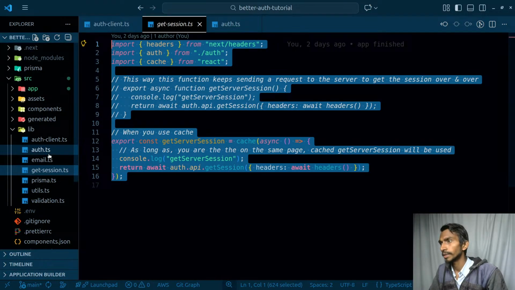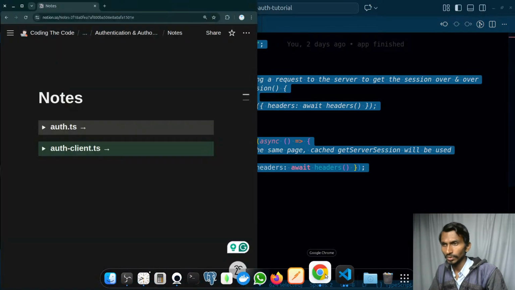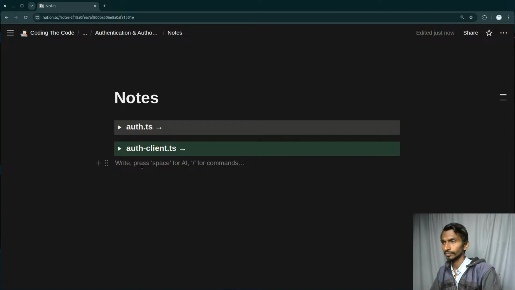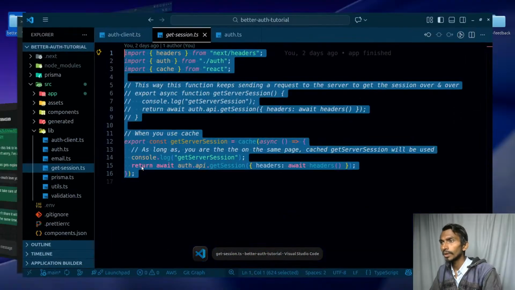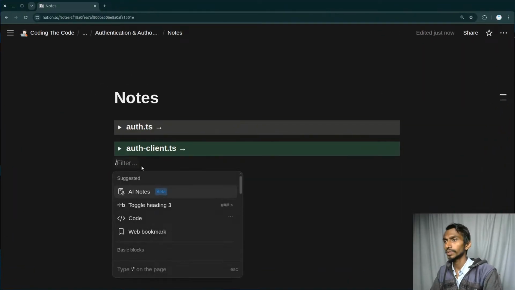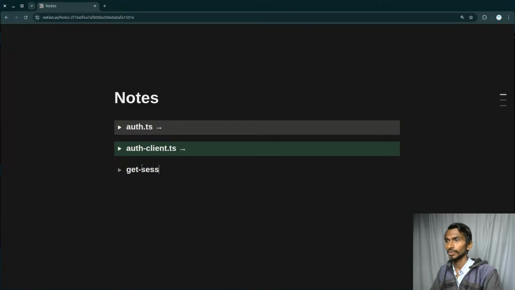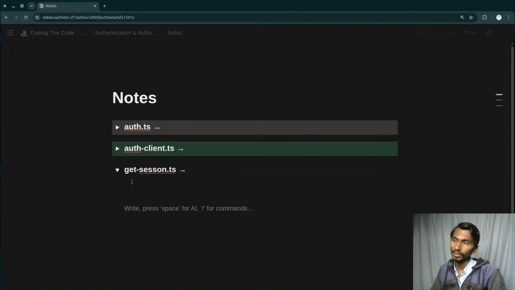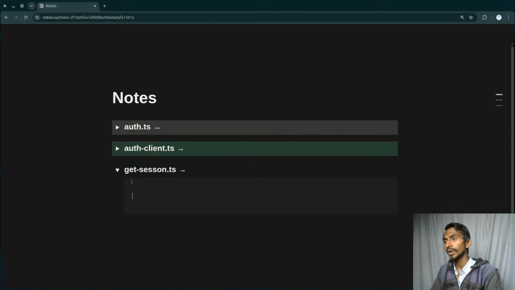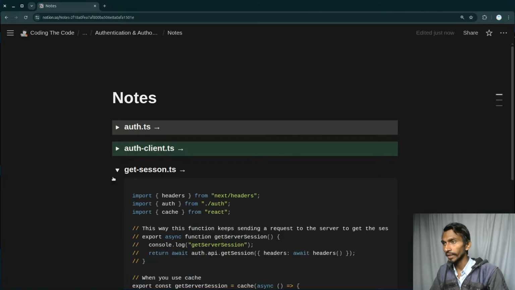So auth client email.ts, let's even check that thing out. Hang on for a sec. What was the name? Get session.ts. So th3 get session.ts. Again, it's not like I will copy and paste the thing whenever I'm working on a new project. It's like if I really get stuck, I should have something to come back and have a look at, right?